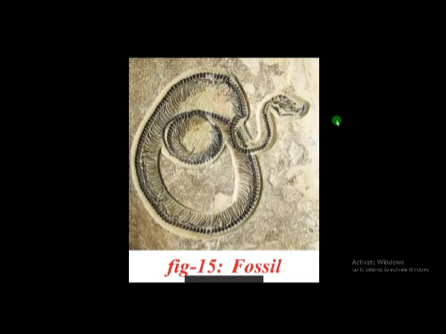They may or may not exist now. Their signs or their footprints or their skeletons are called fossils. These are the evidences for the evolutionary process.